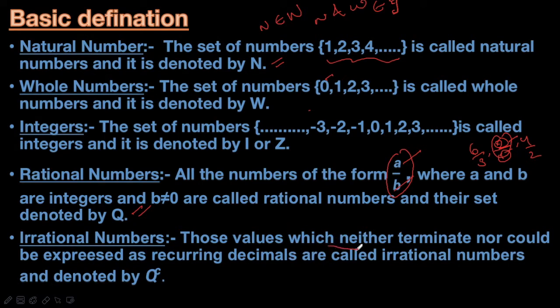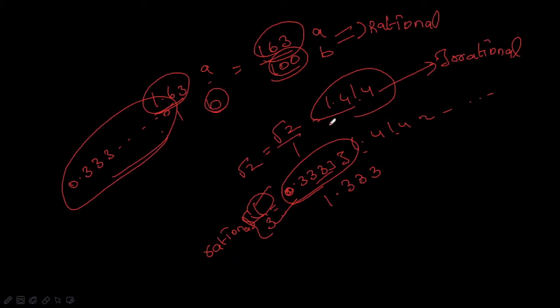Those values which neither terminate nor can be expressed as recurring decimals are called irrational numbers. If they are expressed as recurring decimals, that can be a rational number. But take the example root 2, it is not a recurring decimal. We cannot find the end. Recurring decimals means the same number will repeat n times. Here 4, 1, 4 are each different, and after that we also get 2 and 3, which is not a recurring decimal.